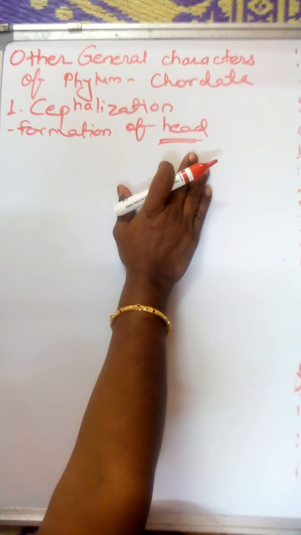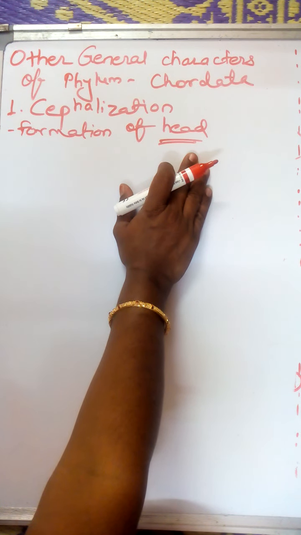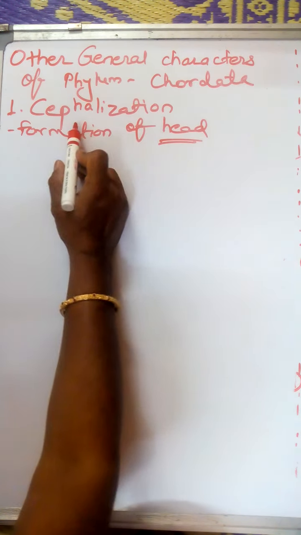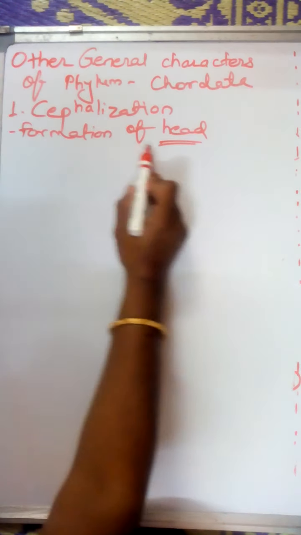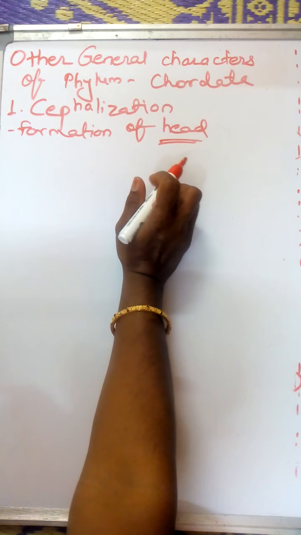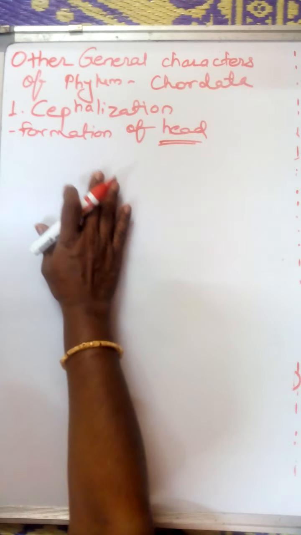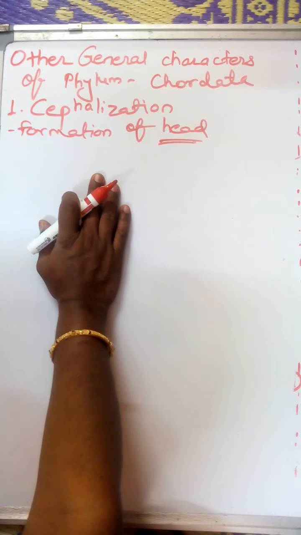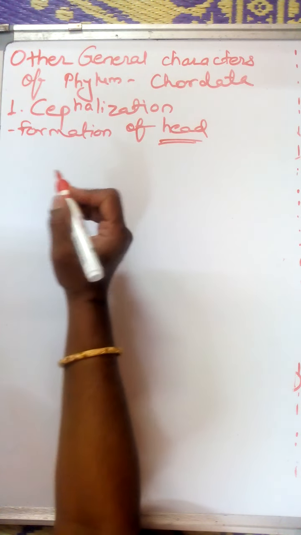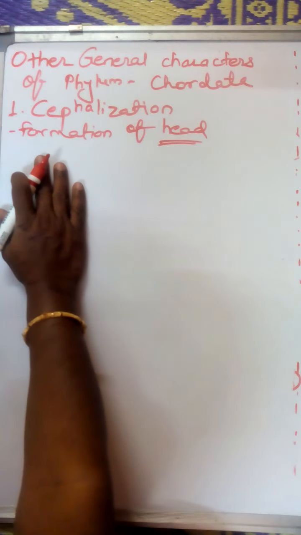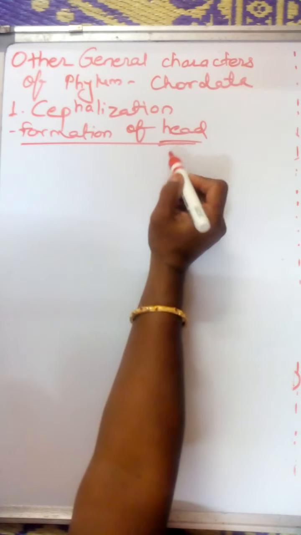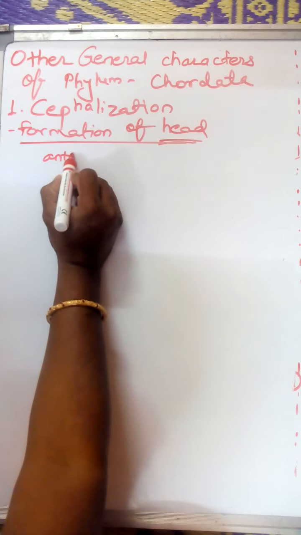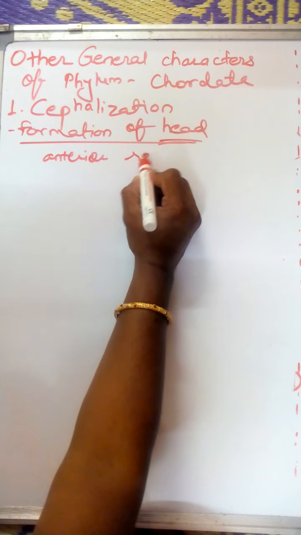But in phylum Chordata the process of cephalization starts, the formation of head by the concentration of nervous tissue and sense organs towards the anterior end, and towards the posterior end the tail is present. In short, the formation of head towards the anterior region starts from the phylum Chordata.